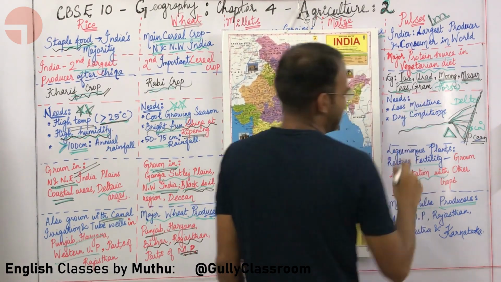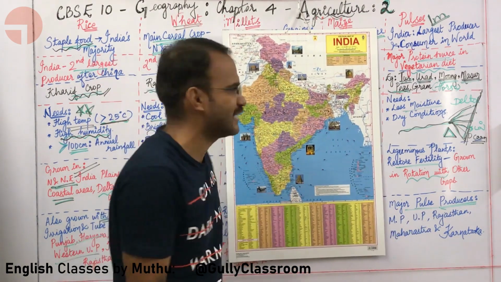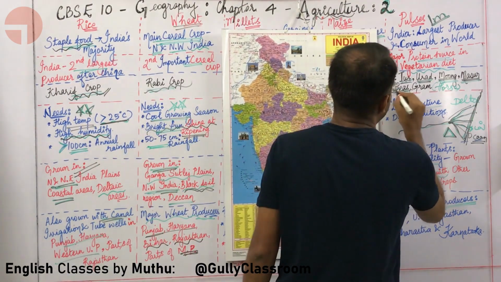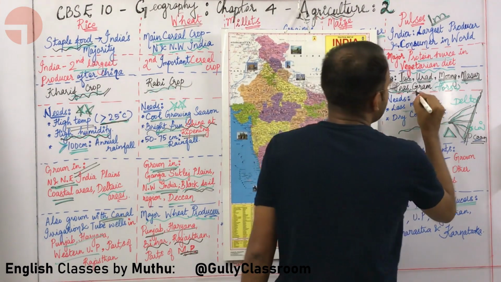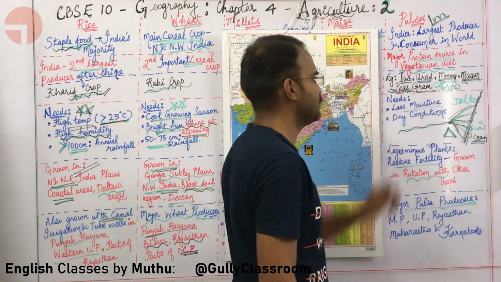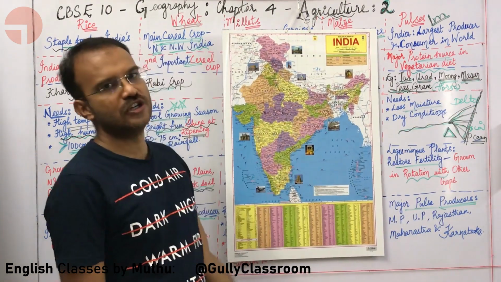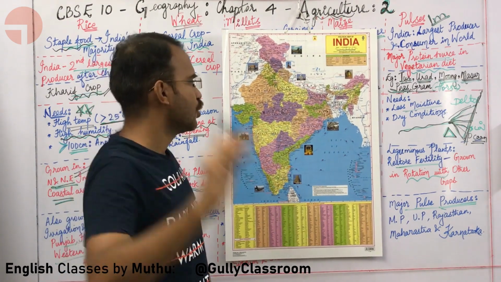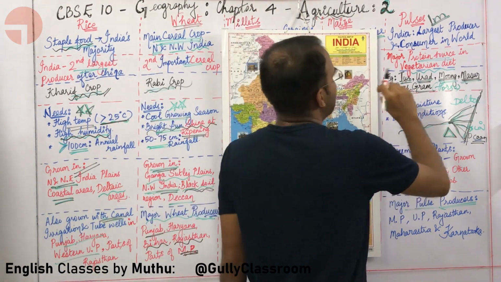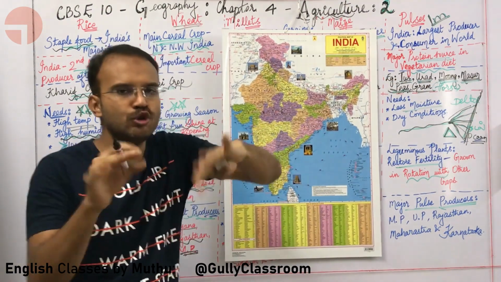Okay, what about peas, sir? Peas is essentially an English word. In Hindi it is called matar, in Tamil it is called patani. What about grams? Grams usually mean horse gram. It is also an English word. Horse gram in Tamil is called kollu. So examples of pulses are Tur, Urad, Moong, Masoor, peas and gram.